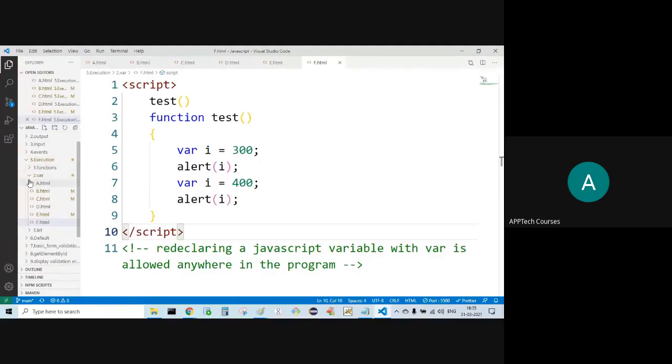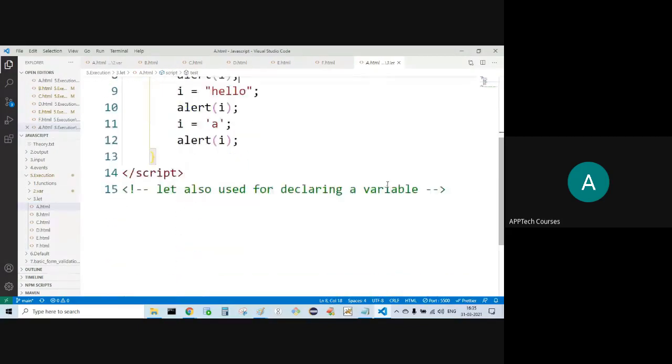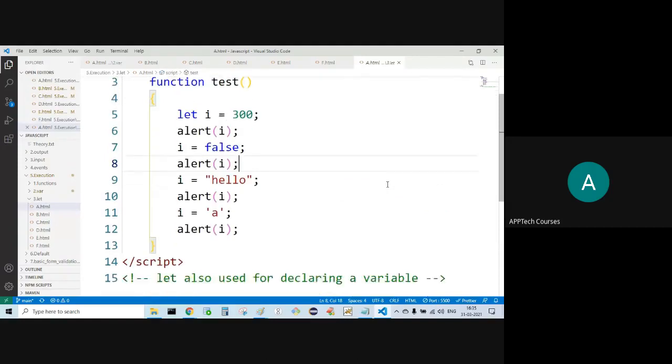Now what is the usage of let? The let keyword. What is the difference between var and let? Let I is equal to 300. Now I is equal to false. Earlier it was a number type, now I'm supplying a Boolean.